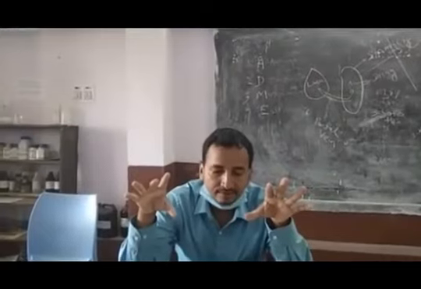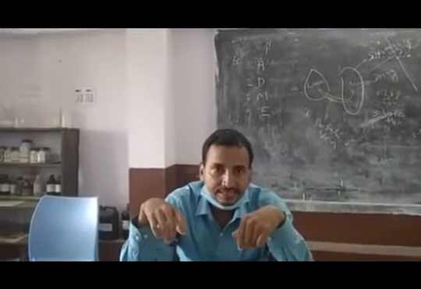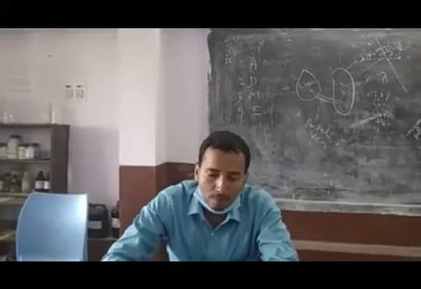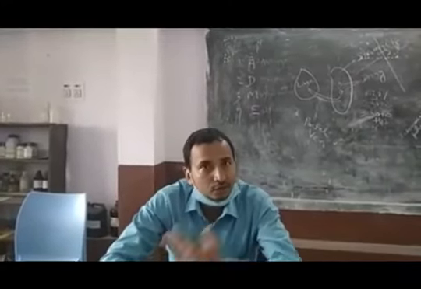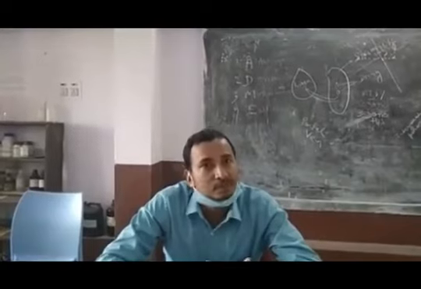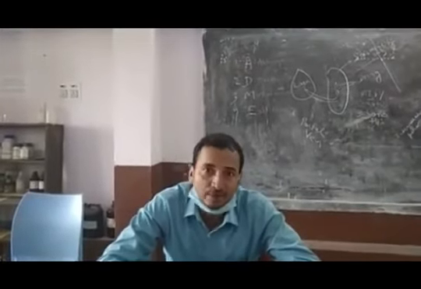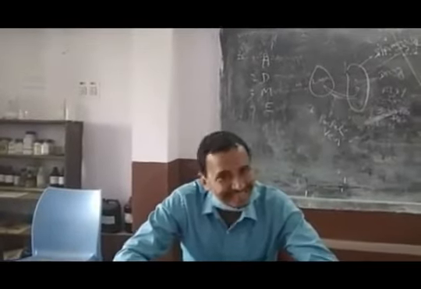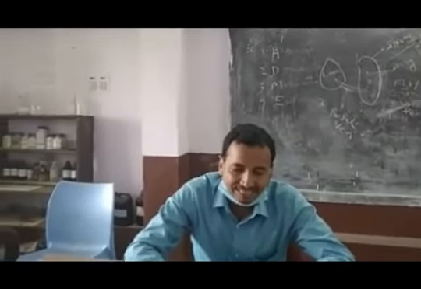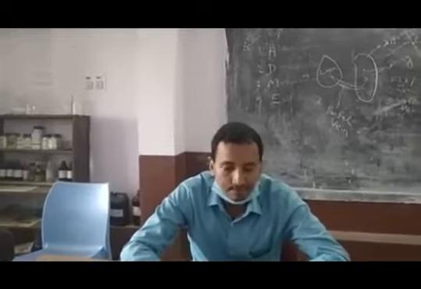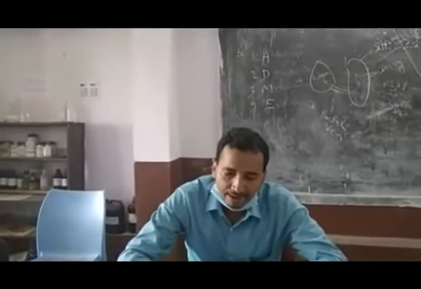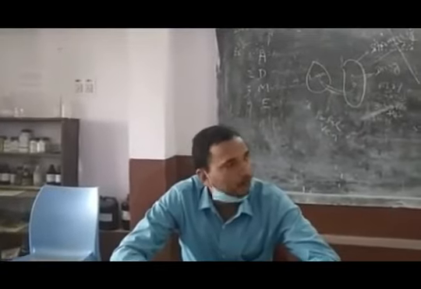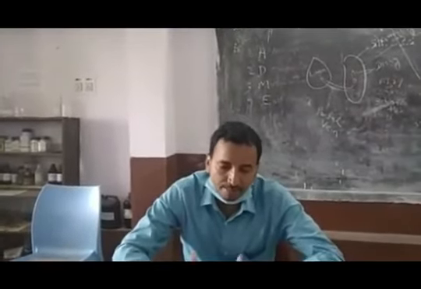Then the next antagonism is physiological or functional antagonism. It means two biochemically active substances present inside the body, where one opposes the action of another. In this case, the two drugs act on different receptors by different mechanisms but have opposite effects on each other physiologically.